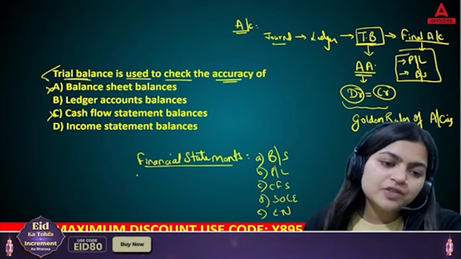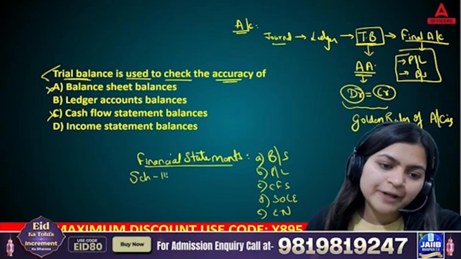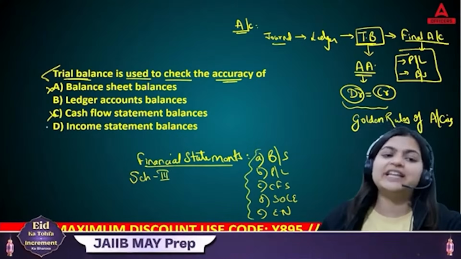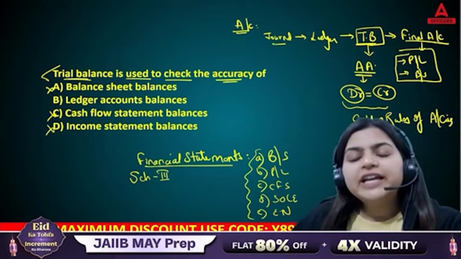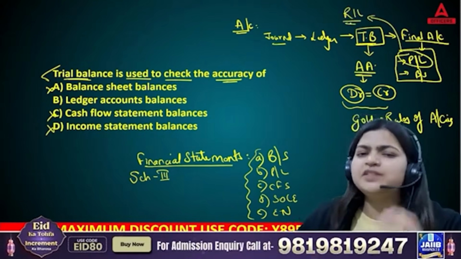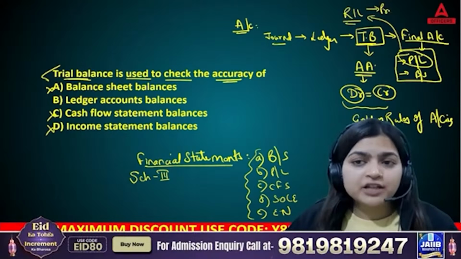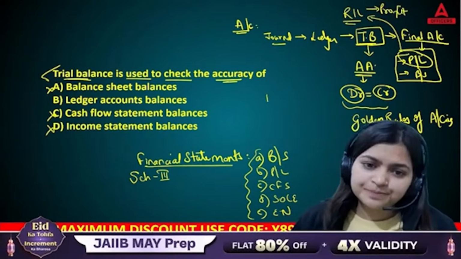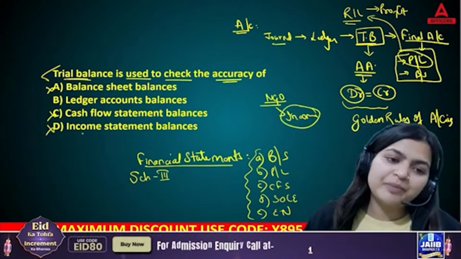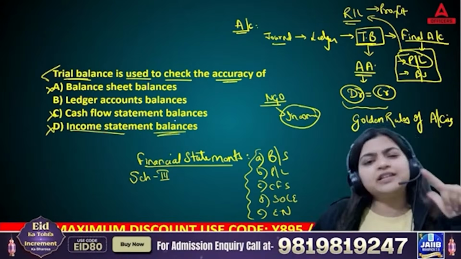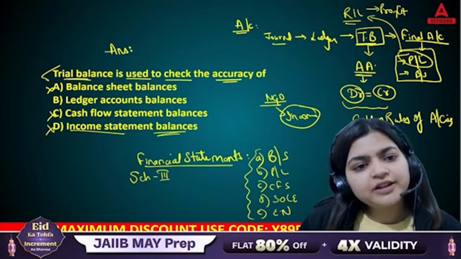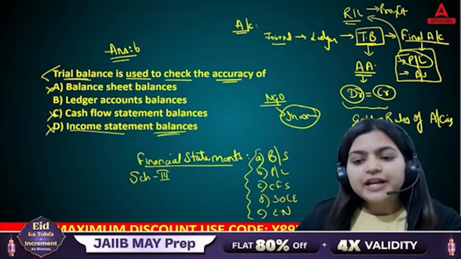So as per your company's account schedule 3, you need to prepare these many different statements. Yes, so cash flow is not your answer. Then income statement balances? No. Here, if you are a businessman, like you are a Reliance company, then you are going to prepare a P&L account, because your agenda is to earn profit. But suppose you are starting an NGO, in an NGO also you are earning income and expenses, so in that case you are going to prepare income statement balances. Yes, that is income and expenditure, revenue and expenditure, like that. So the right answer of this question is B. Yes, I hope you know this point.